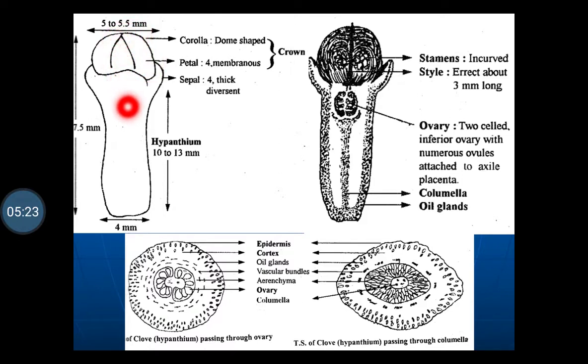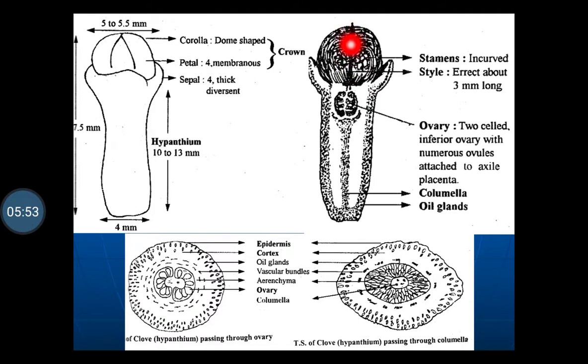The length is 7.5 mm and the width is 5 to 5.5 mm. Within this crown, in the lateral section of the clove, you can see numerous stamens which are incurved, and in the center the erect style is present, about 3 mm long.